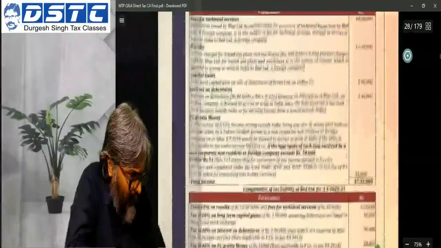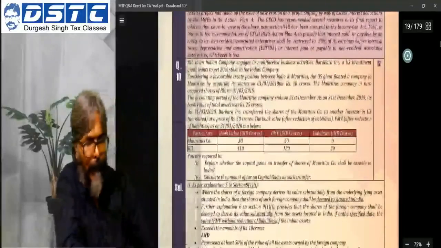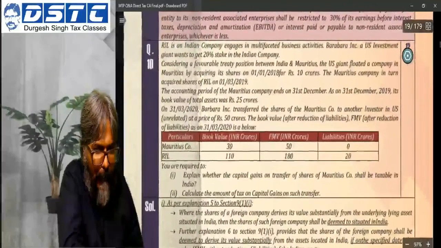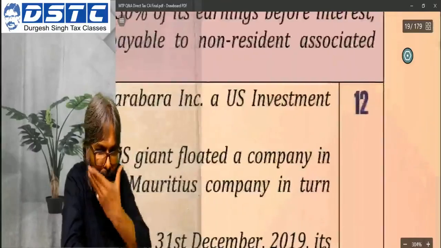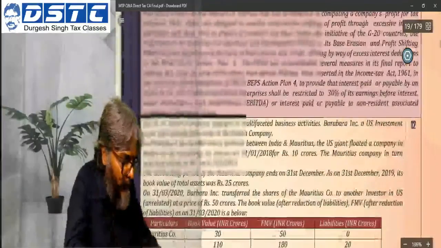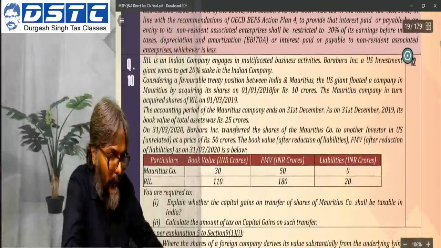Let's quickly run through this one, which is question number 10. So here, students, let's have a look.